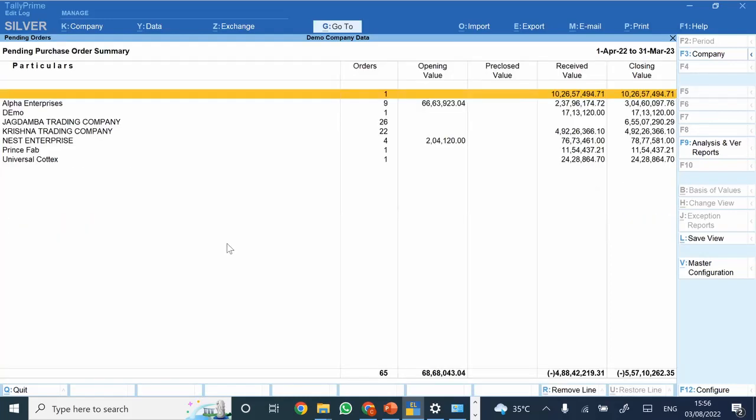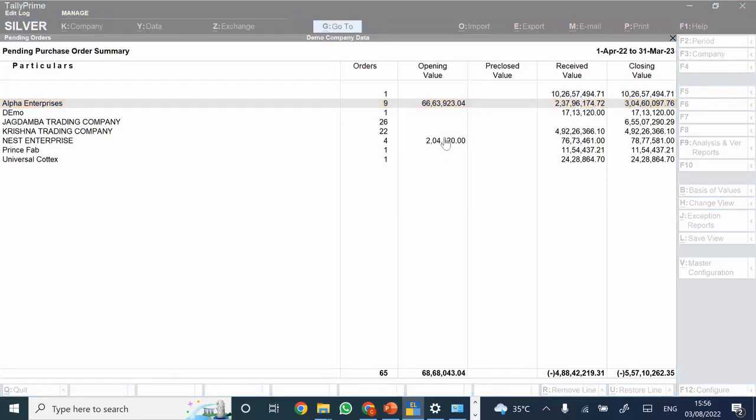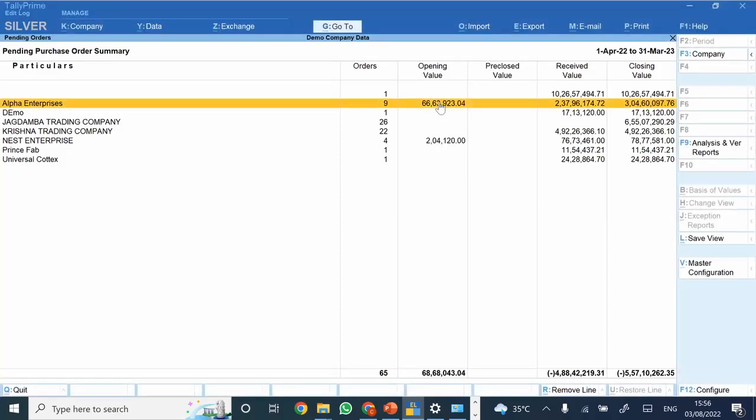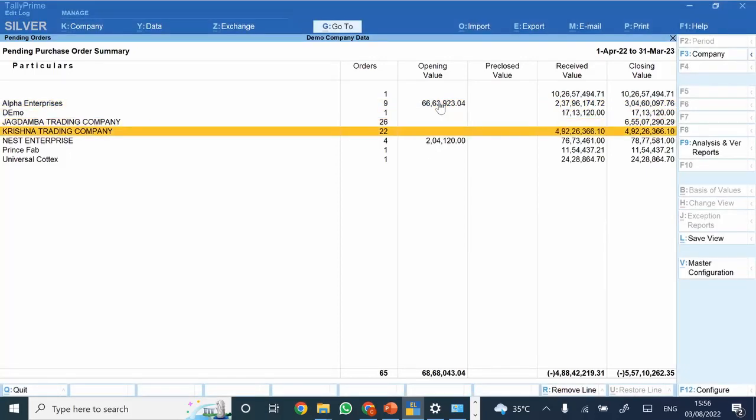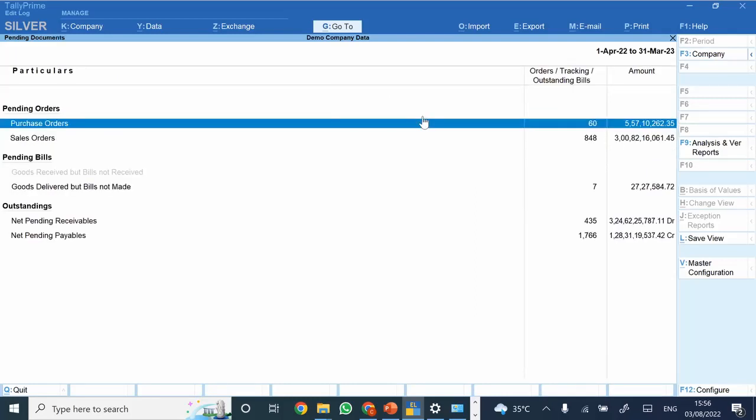Once you press the same, you would get an entire list order-wise, party-wise, of how many orders are outstanding. So this is one entity. Total number of orders is 9. Opening value is this much. Pre-closed, this is the received value, and this is the closing. So these are the list of parties, and if you want to view the party-wise orders list, that would be available from the system. And this is again one of the very good features that is available. Even from the management perspective, if they want to trace what their outstanding POs are, that would be available.